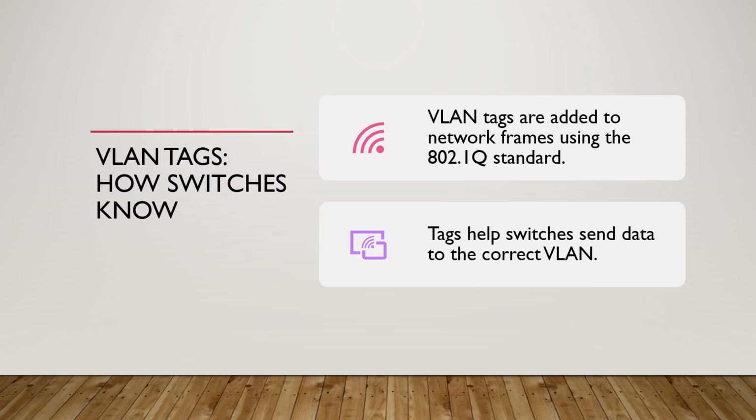When data is sent across a network, it's sent in a frame. VLANs use tags to label frames with VLAN information, so switches know which VLAN each frame belongs to. This tagging is done using the 802.1Q standard.